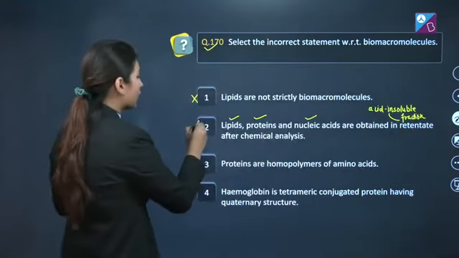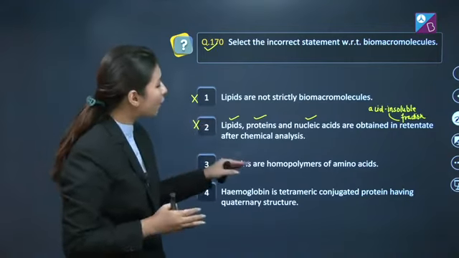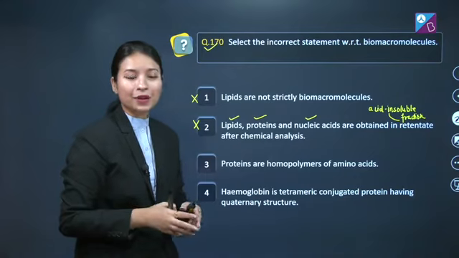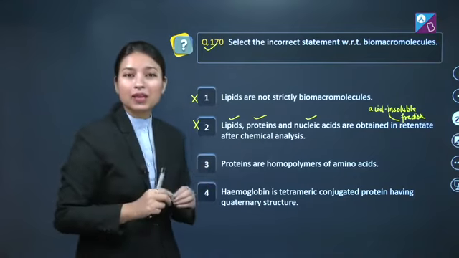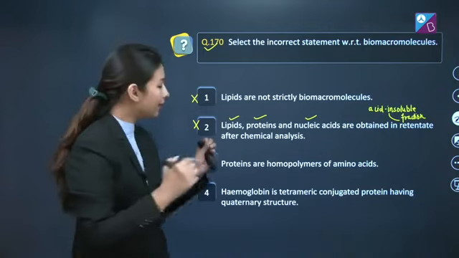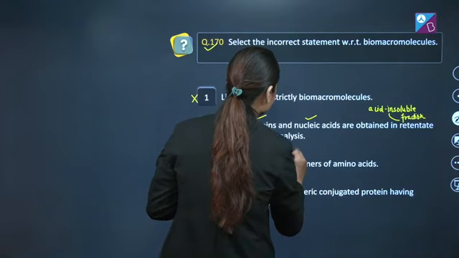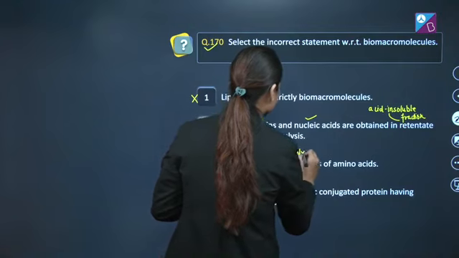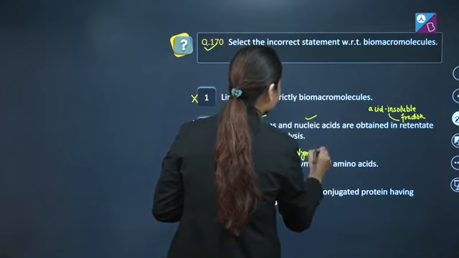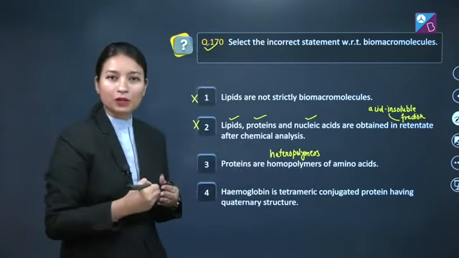So this cannot be our answer. Option number 3 here is proteins are homopolymers of amino acids. Now students, this statement is wrong, because proteins are not homopolymers of amino acids, they are actually heteropolymers of amino acids. So this should be our answer, but let's discuss the fourth option also.